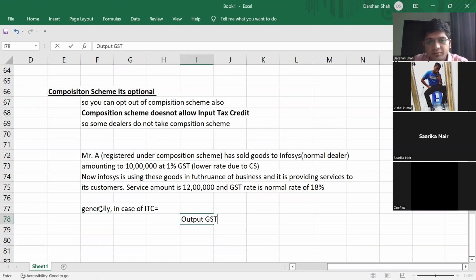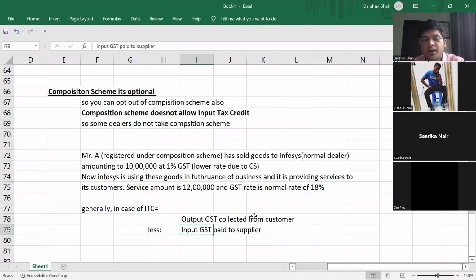Output GST collected minus what do I get to deduct? Input GST paid to supplier. Correct. Output GST is collected from the customer, and from that I get to deduct the input GST paid to supplier.